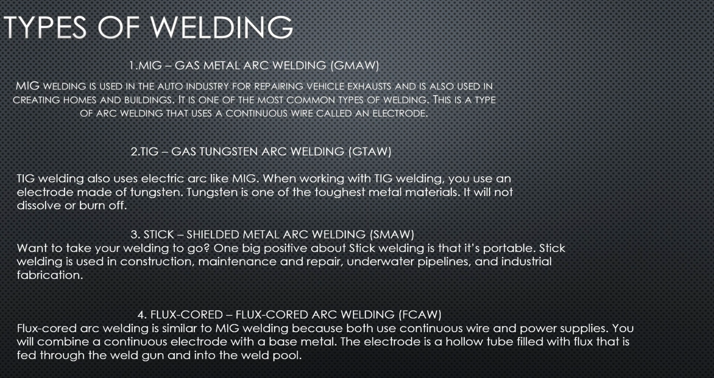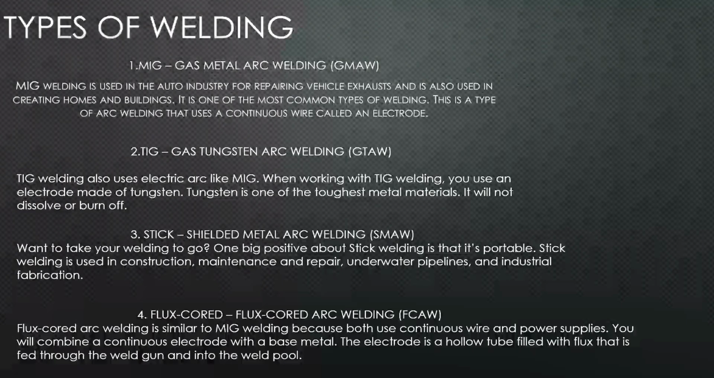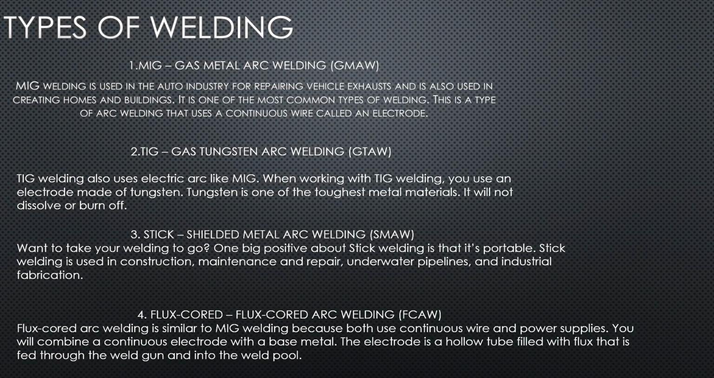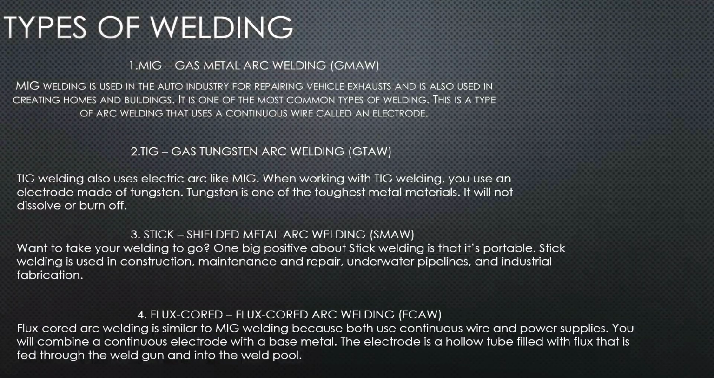Second, TIG, gas tungsten arc welding, GTAW. TIG welding also uses an electric arc like MIG. When working with TIG welding, you use an electrode made of tungsten. Tungsten is one of the toughest metal materials. It will not dissolve or burn off.